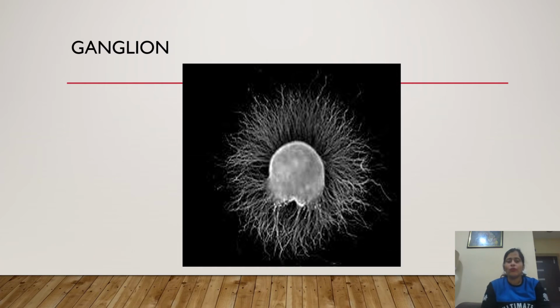It can be thought of as a relay station, a synaptic relay station between neurons. What happens when any information excites the ganglia? Then it excites the neuron, and then the information flows to the rest of the body.